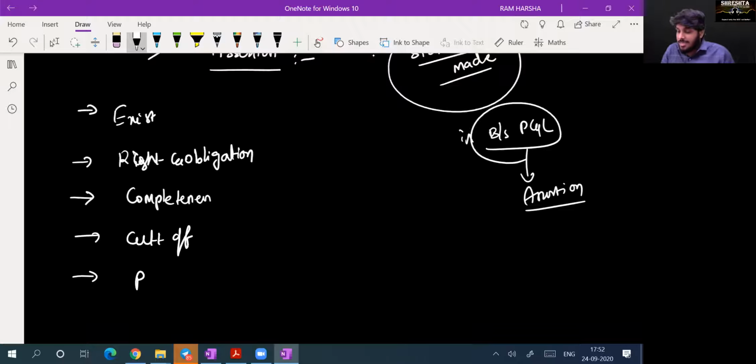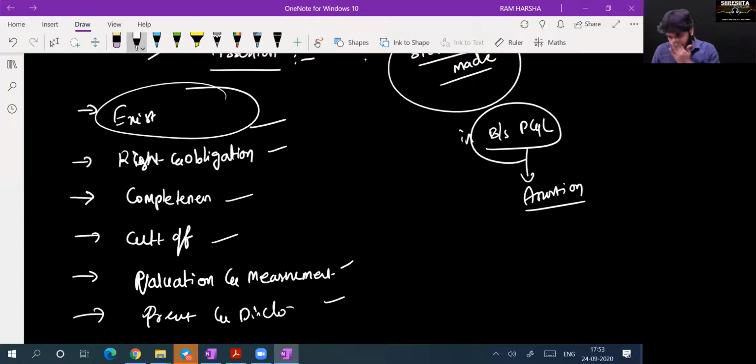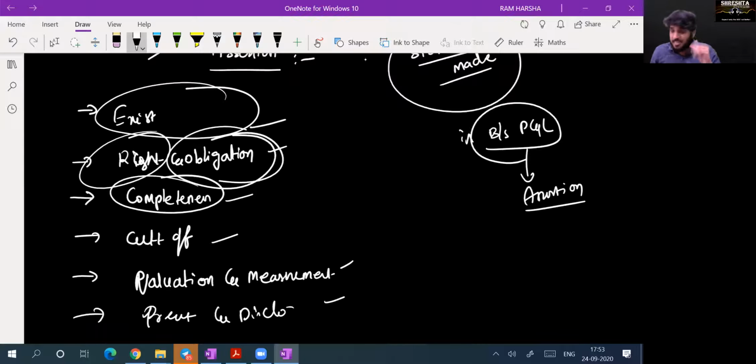Then we are valuing the assets. Inventory says we have valued the asset at so and so: valuation and measurement. And notes to accounts give information about contingent liabilities: presentation and disclosure. Are you clear? These are all the assertions which the company is making. The company says we have an asset or a liability. The company says that the asset is owned by the company. The company says that the liability is an obligation for the company. The company says all the assets, liabilities, incomes and expenses are recorded completely, and that incomes and expenses were recorded in the correct accounting period.